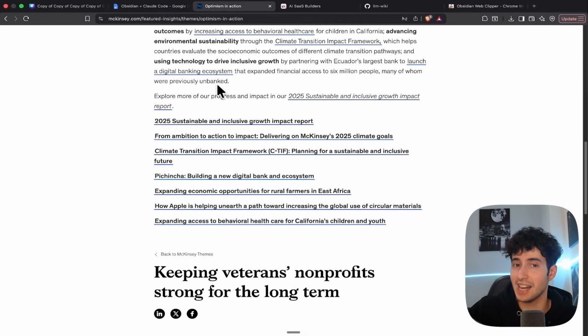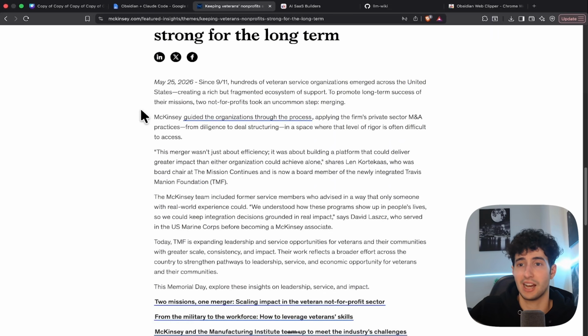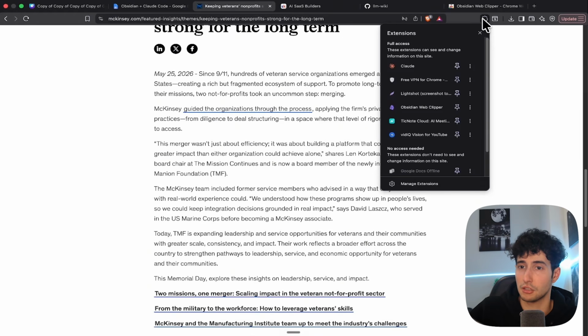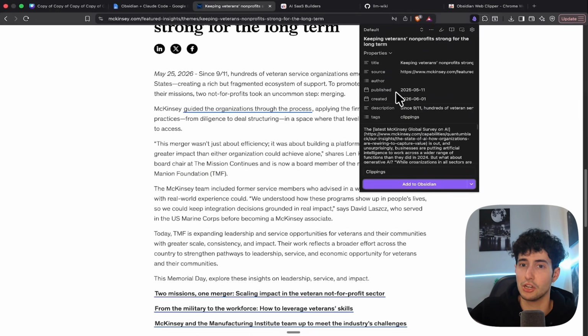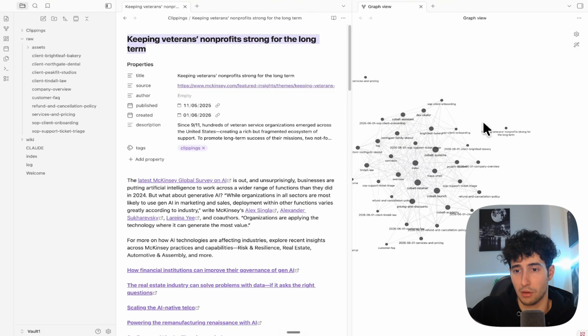Then in any article that you're reading and you want to immediately pull in your Obsidian knowledge base, you can simply come over here to the top, click on the extension, and this is going to retrieve all the information that article has. Then you can simply click on Add to Obsidian, and this is going to add this article in your Obsidian knowledge base.